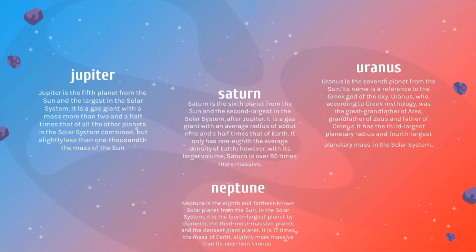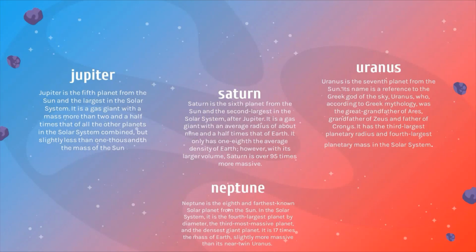Now, the last four planets: Jupiter, Saturn, Uranus and Neptune. Jupiter is the fifth planet from the sun and the largest in the solar system. It's a gas giant with a mass more than 2.5 times that of all the other planets combined, but slightly less than 1/1000 of the mass of the sun.